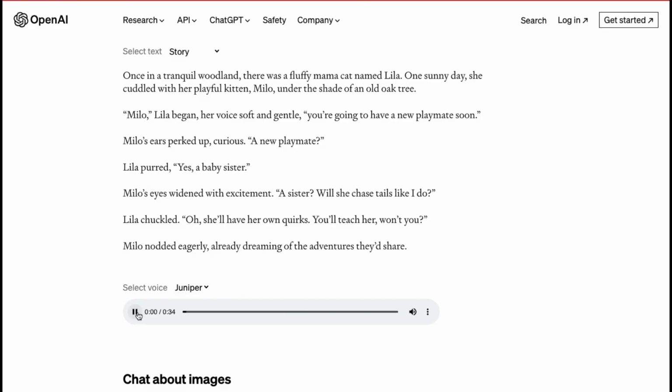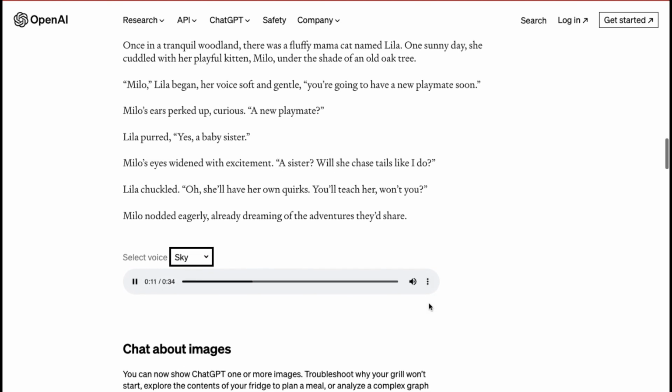Here are a few voice samples. Once in a tranquil woodland, there was a fluffy mama cat named Lila. One sunny day, she cuddled with her playful kitten, Milo, under the shade of an old oak tree.